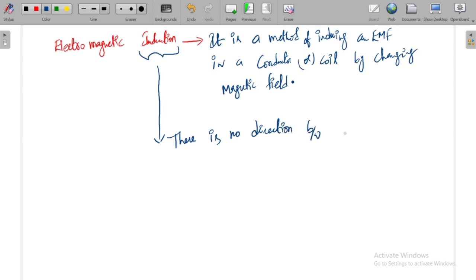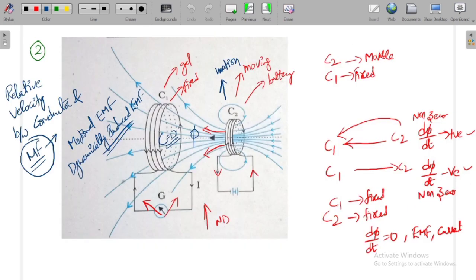between coils C1 and C2. Because if you observe in the second experiment, here this is C1 and this is C2. We are not directly touching C2 with C1. There is no direct contact or direct connection between C1 and C2. Though there is no direct connection, you have some induced EMF created in C1 due to the change in current flowing through C2.